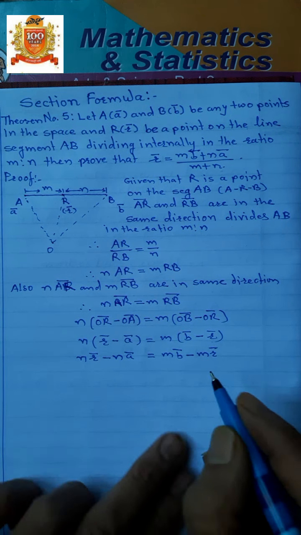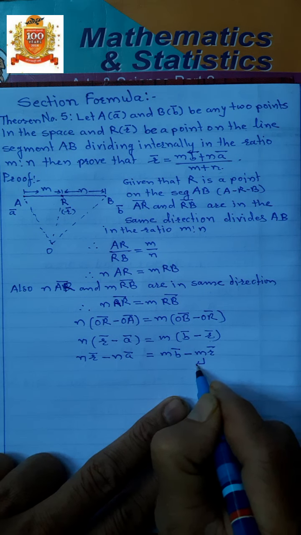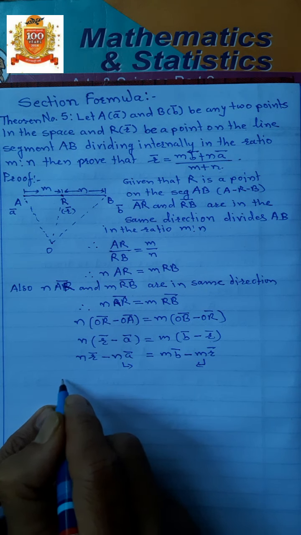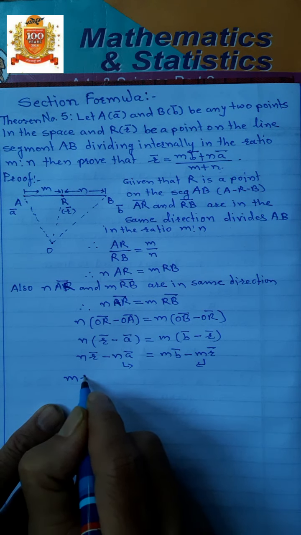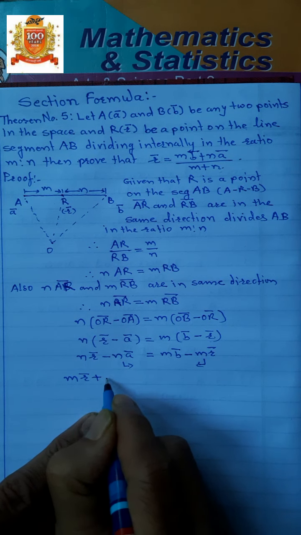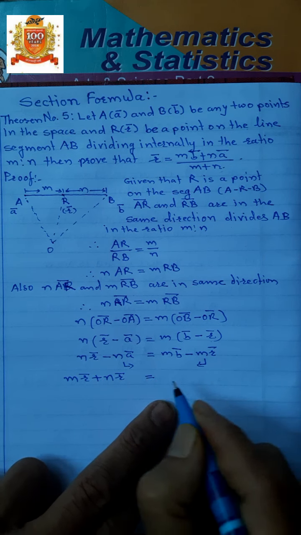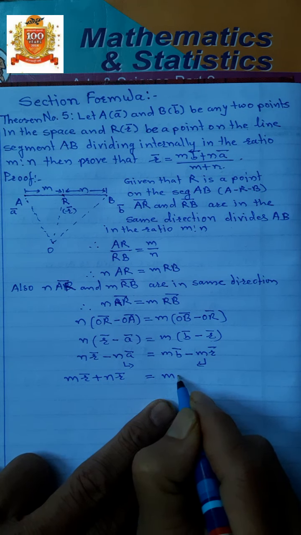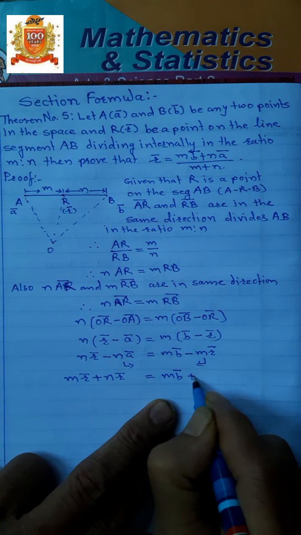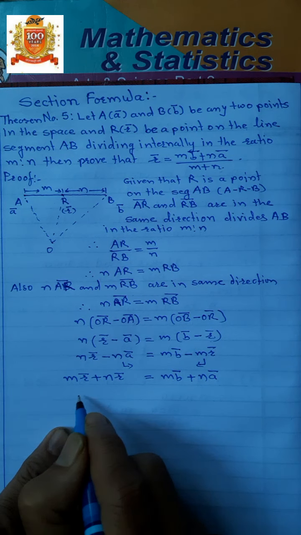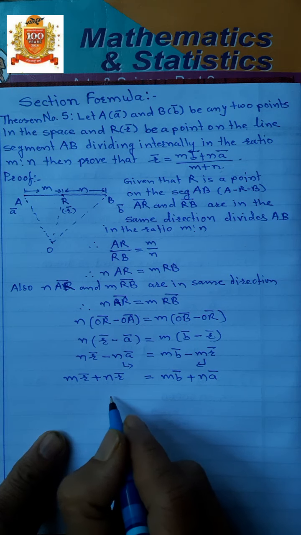Now we transfer m R bar to the left side and n A bar to the right side. Therefore, we have m R bar plus n R bar is equal to m B bar plus n A bar. Now, R bar is common here, isn't it?